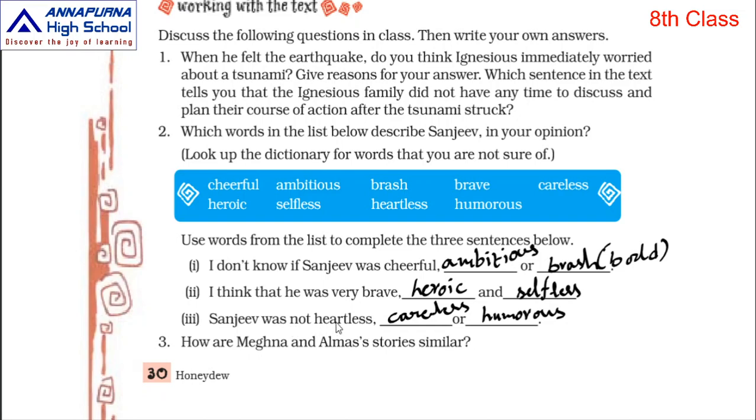Next, Sanjeev was not heartless, careless, not. Here he is saying not. That means he was not careless and not humorous. Humorous means making laugh. He doesn't do silly things. I think you have understood the meanings of these words. Now let us go to the next topic.